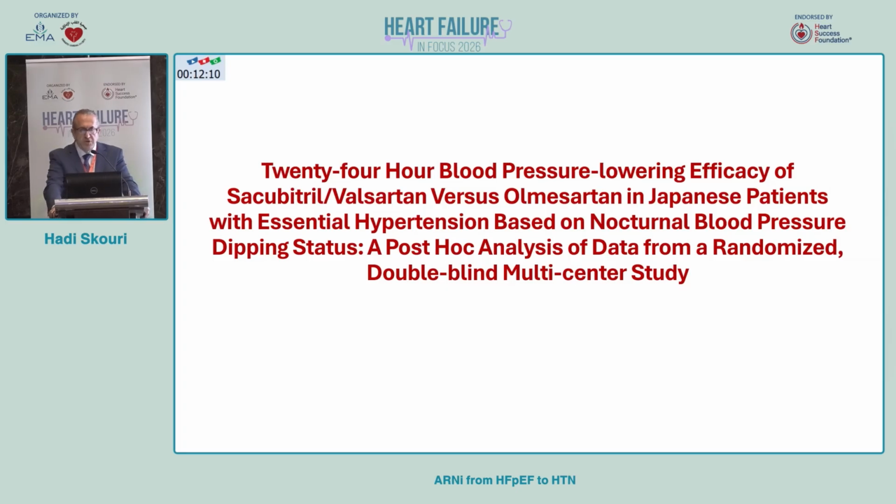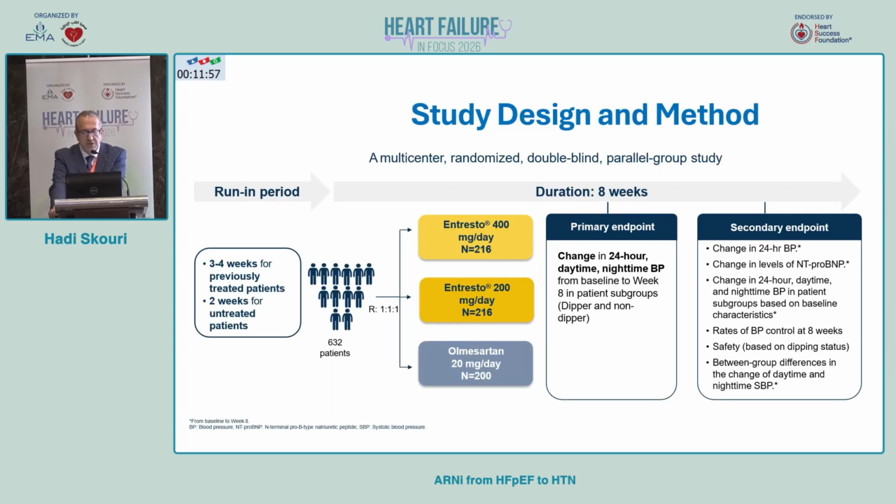The second study also, because we know that monitoring ambulatory blood pressure is one of the important things to see if the blood pressure is controlled or not. So this was a 24-hour blood pressure lowering efficacy study of sacubitril valsartan versus olmesartan in the Japanese population too, in essential hypertension. There was a run-in period, and they randomized 632 patients to either Entresto 400, 200, or olmesartan.